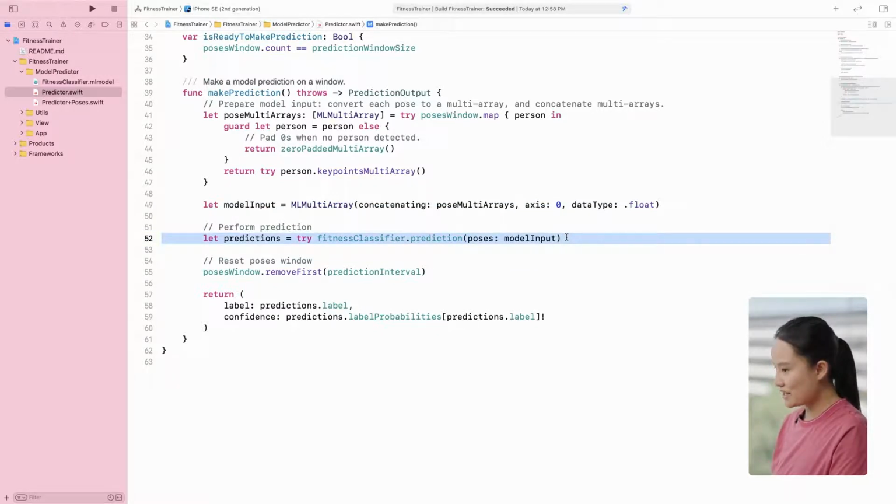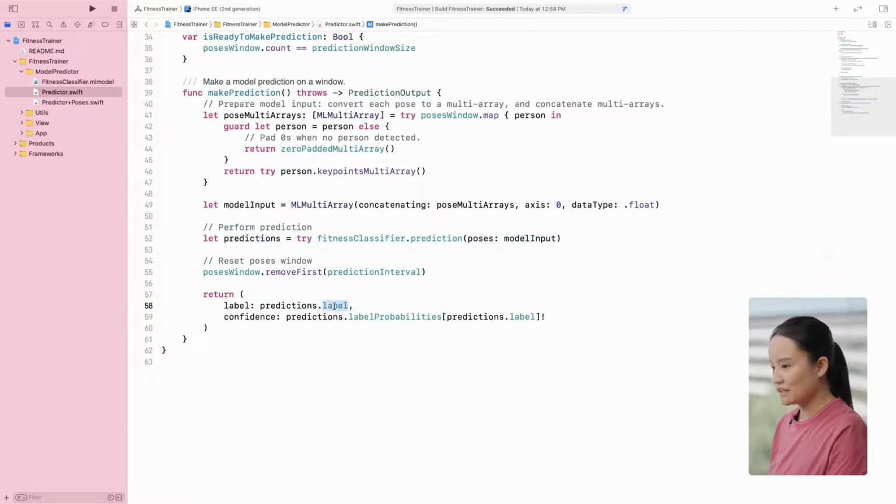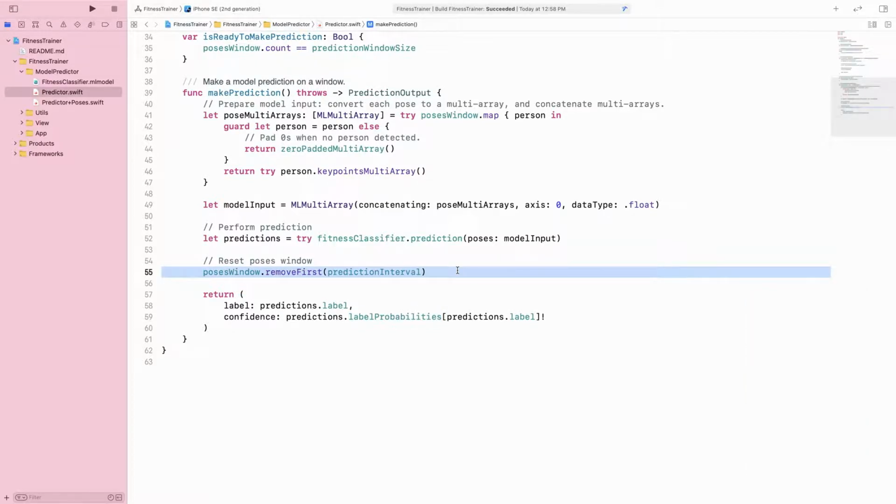Finally, it's just the one line of code to make a prediction. The output includes a top predicted label name and the confidences in a dictionary for all the classes. In the end, don't forget to reset the pose window so that once it is filled again, we're ready to make another prediction.